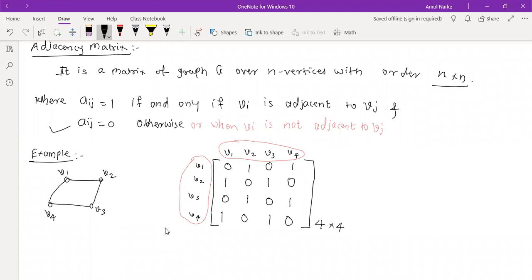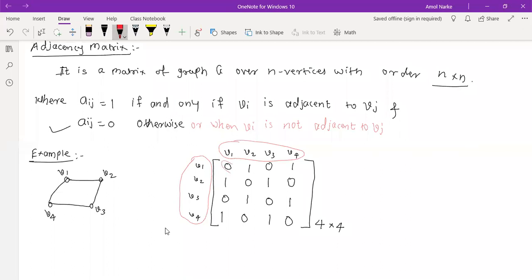See, if I try to find the transpose, what does it mean? Convert row into column or column into row. Or someone is saying just check whether that particular column or particular row is same or not. So 0 1 0 1, 1 0 1 0, 0 1 0 1, 1 0 1 0. So it is symmetric. Or you can draw like that also.